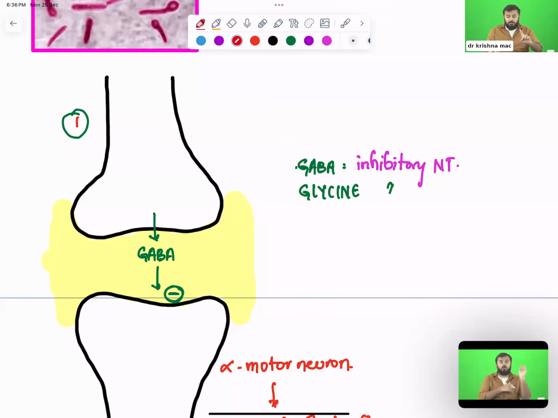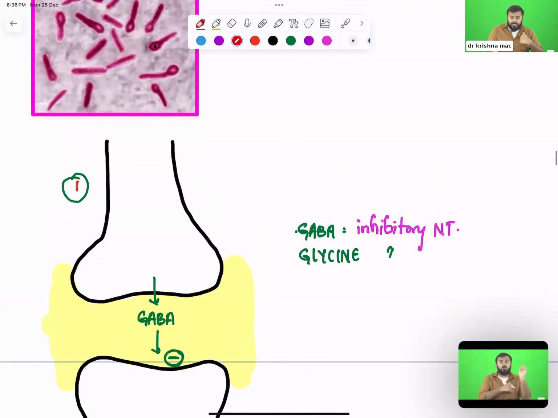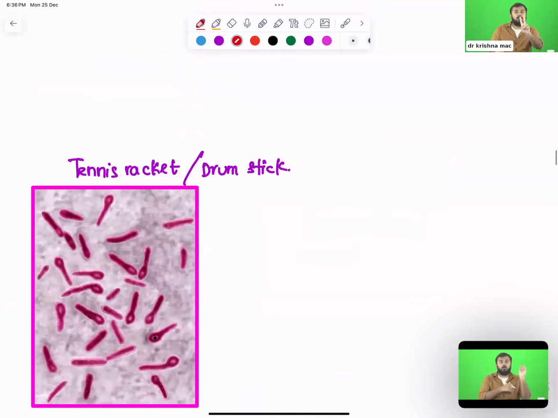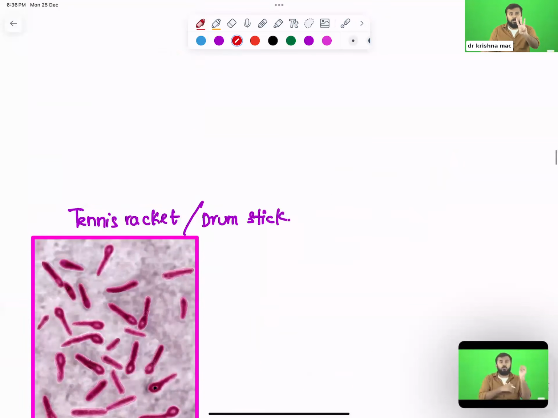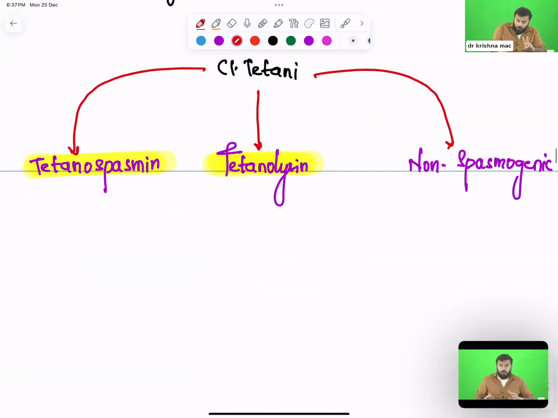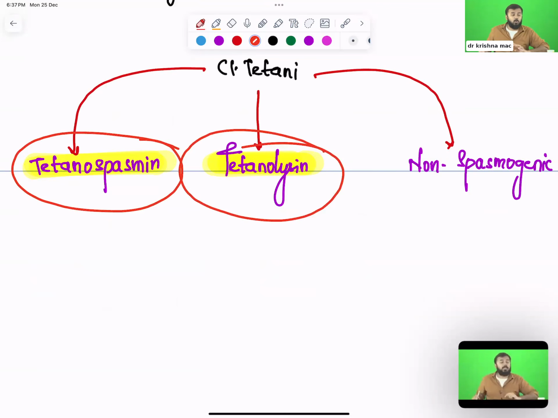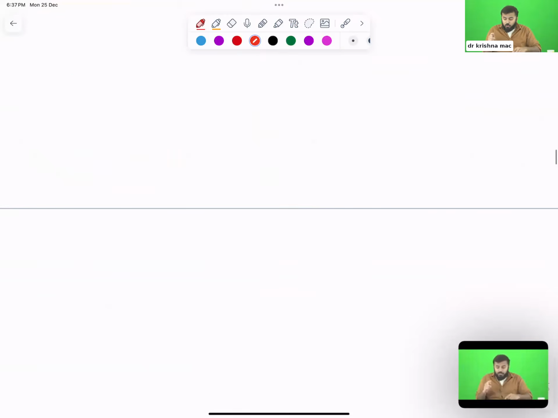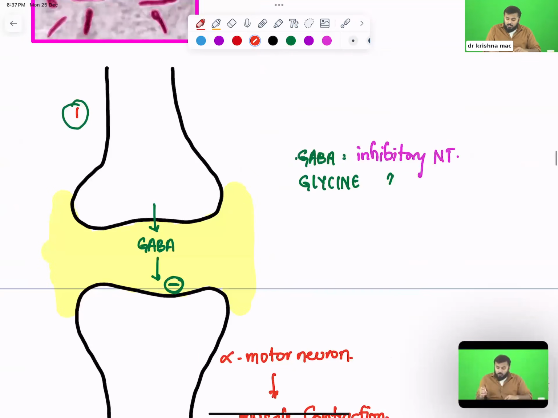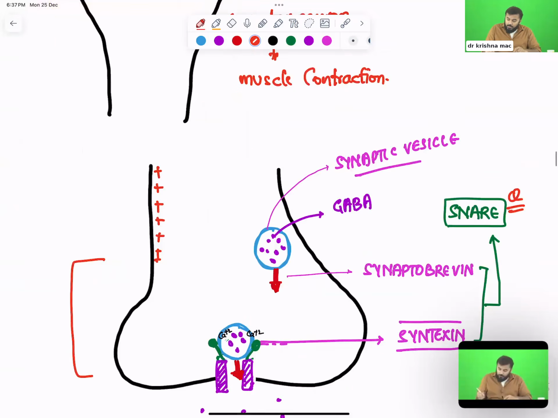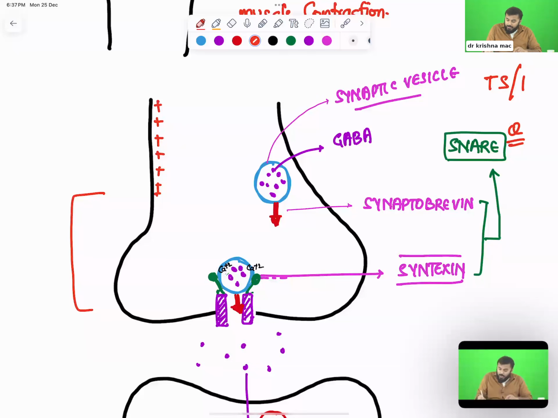And what is happening? Within my body, this Clostridium tetani is releasing three important toxins. Out of these, two are important: tetanospasmin and tetanolysin. You know what tetanospasmin and tetanolysin will do? These two toxins start damaging my snare proteins.